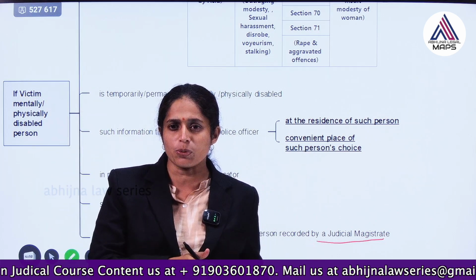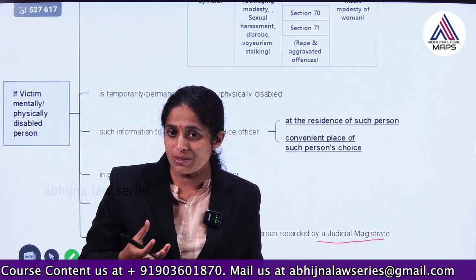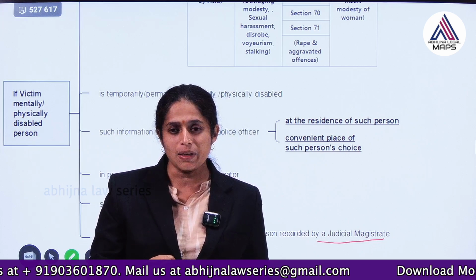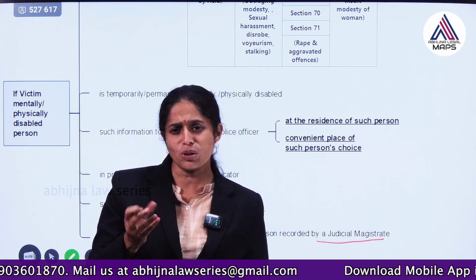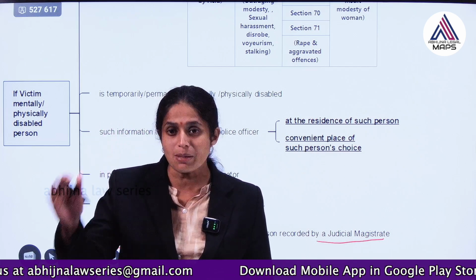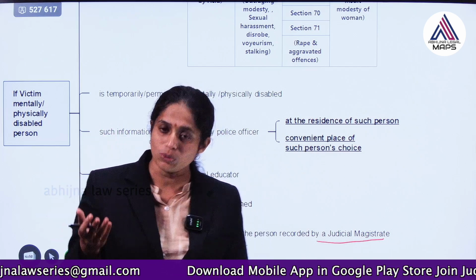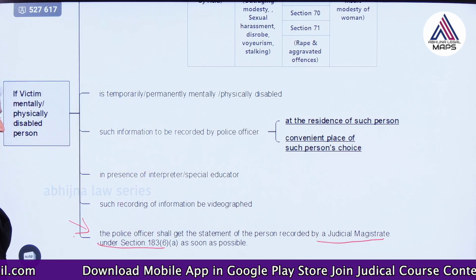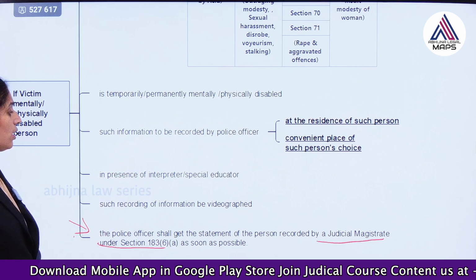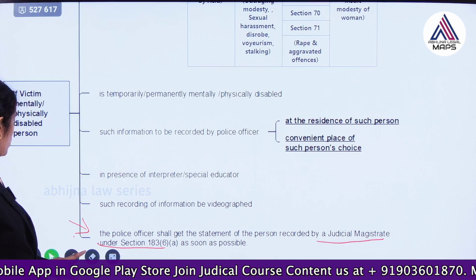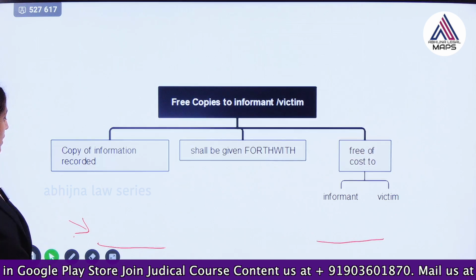This is only an investigation procedure, but during trial the victim's statement must hold more evidentiary value. That is why, if it is given before the police, it does not have much evidentiary value, but if such a statement is recorded by a judicial magistrate, it has more value. So that is why they state that the police officer needs to get the statement recorded by a judicial magistrate. This is also one such important thing.